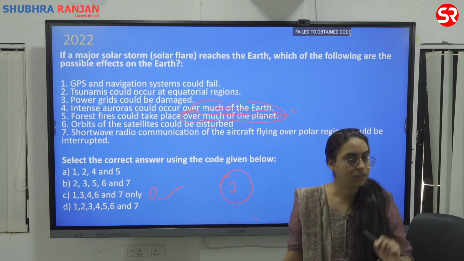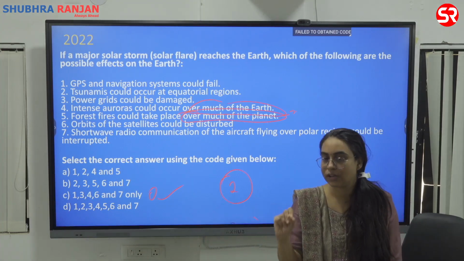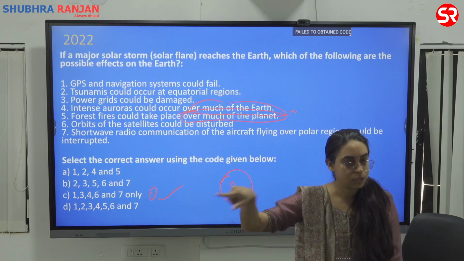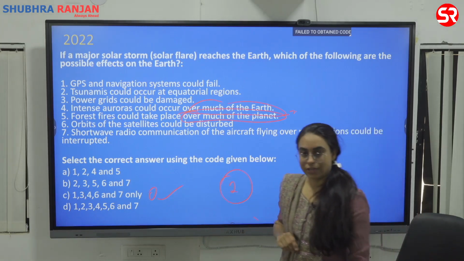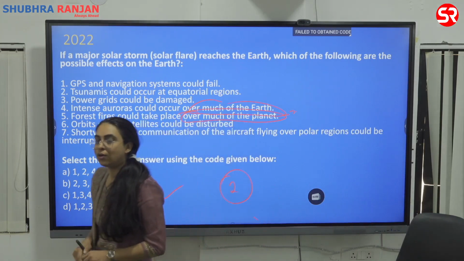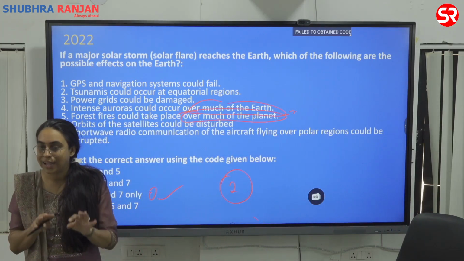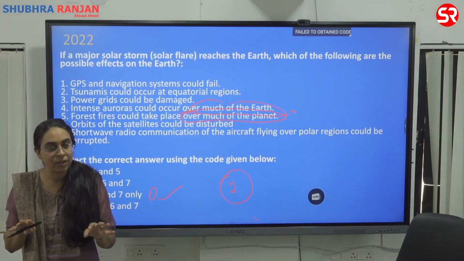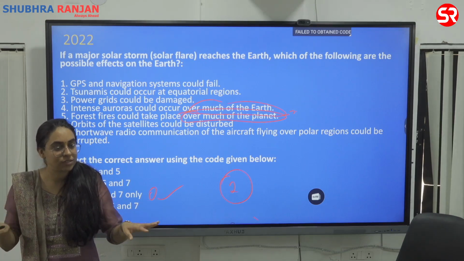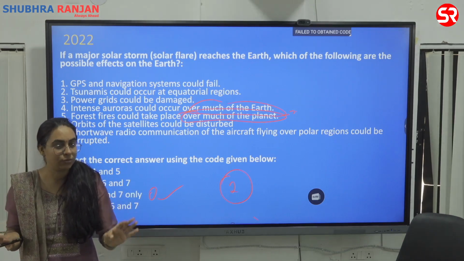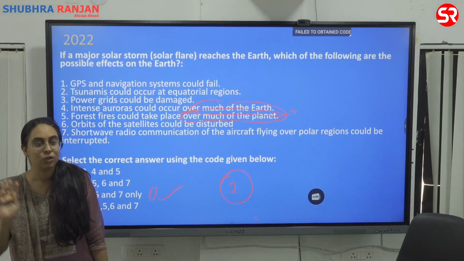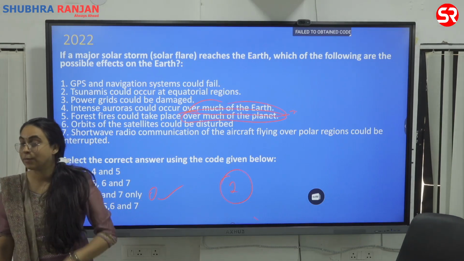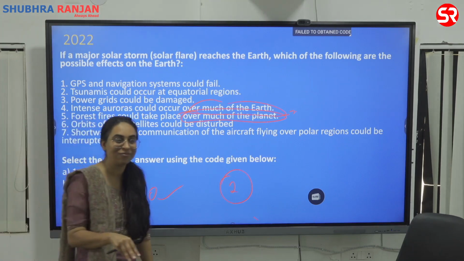Goldilocks zone. Look at the question. It is from 2015. Look at the question of this one. Solar storm I showed you. Singularity question. Event horizon and singularity. What you have to do, you just have to go back home, type singularity, type event horizon, type 2017, type UPSC. The question will come in front of you. Okay? So type these keywords: singularity, event horizon, 2017, UPSC. The first website that will come, I will tell you that also. Testbook will come. Okay?